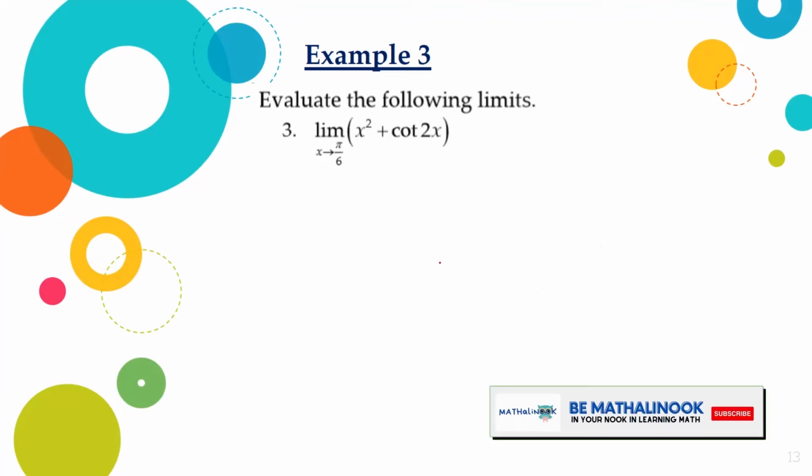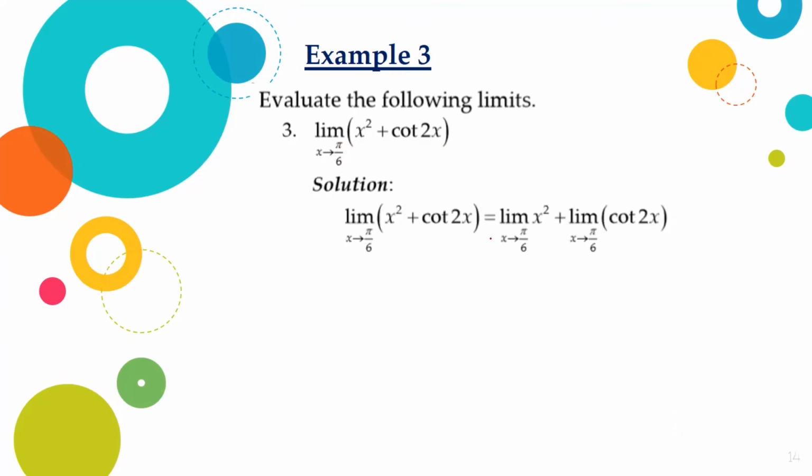For our third example, limit of x squared plus cotangent 2x as x approaches pi over 6. The given can be expressed as limit of x squared as x approaches pi over 6 plus the limit of cotangent 2x as x approaches pi over 6. Remember to substitute pi over 6 to the variable x, giving us with pi over 6 quantity squared plus cotangent 2 times pi over 6.